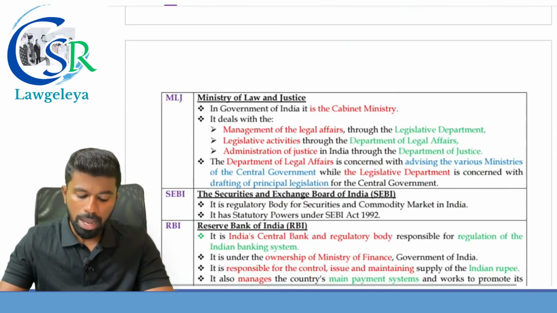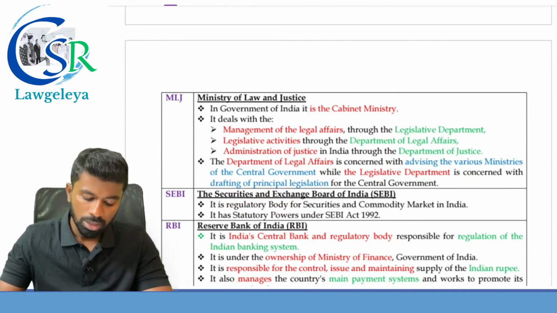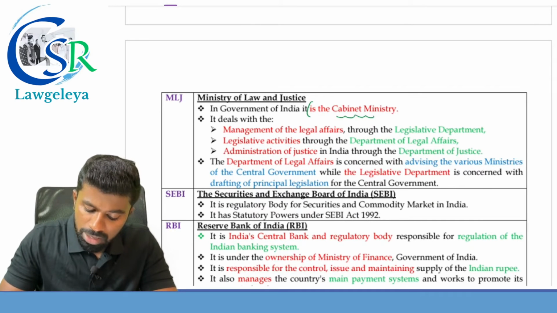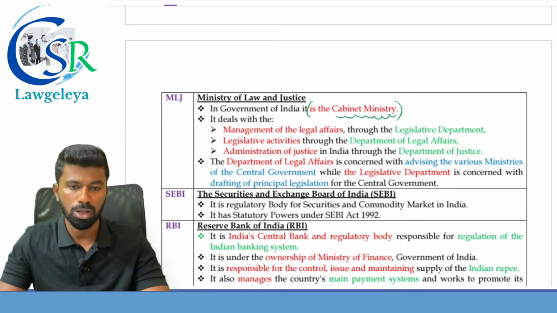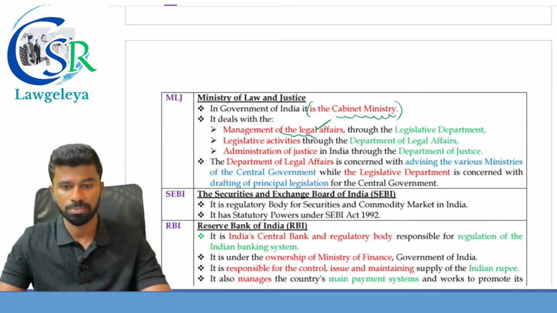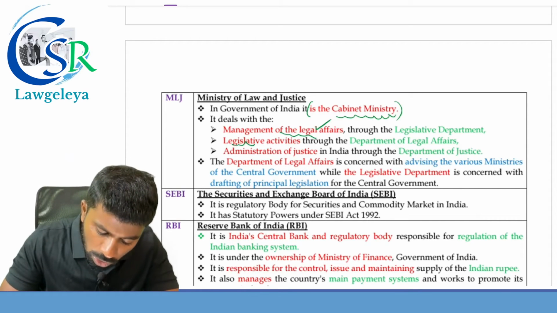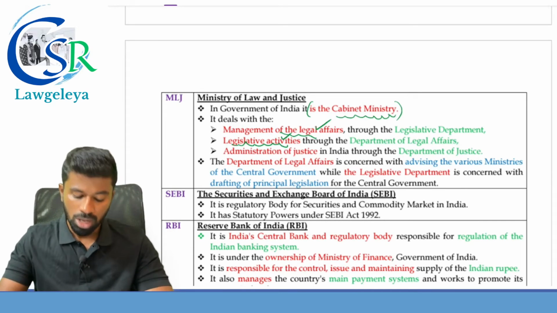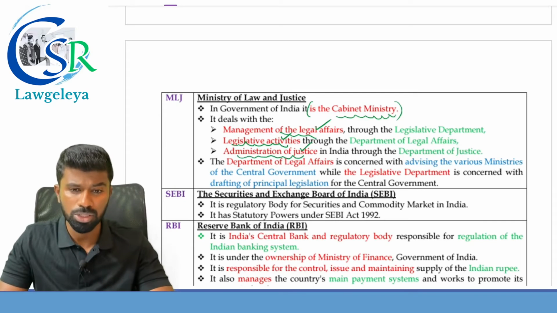Next ministry is MLJ, one of the important ministries, the Ministry of Law and Justice. In the Government of India, it is a Cabinet Ministry. This ministry forms a part of the Cabinet of the Government of India. First, it deals with management of legal affairs. Second, it deals with legislative activities. And the third, the administration of justice. I repeat, the Ministry of Law and Justice in India deals with three activities.